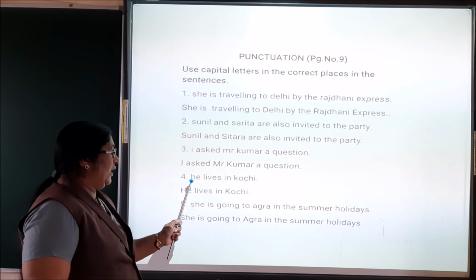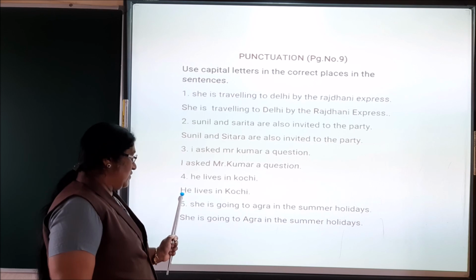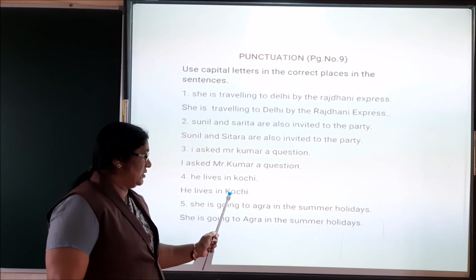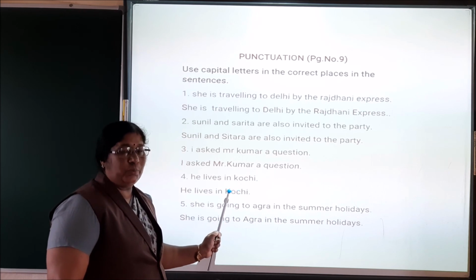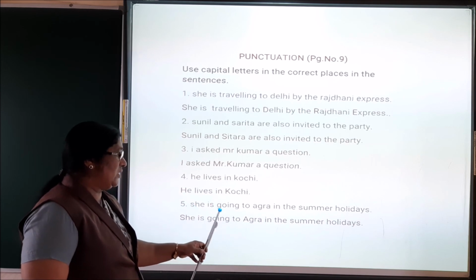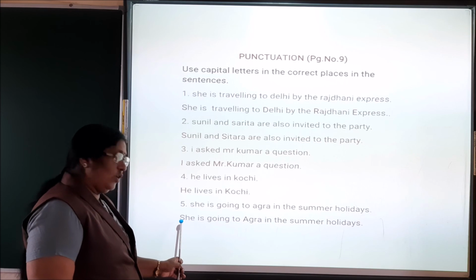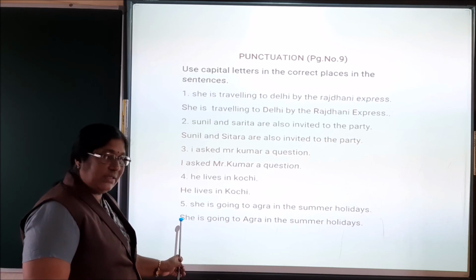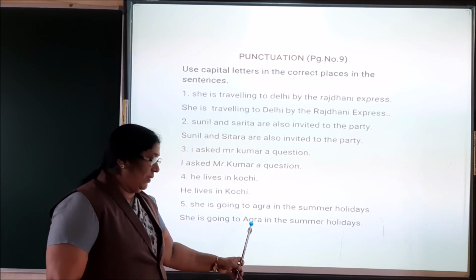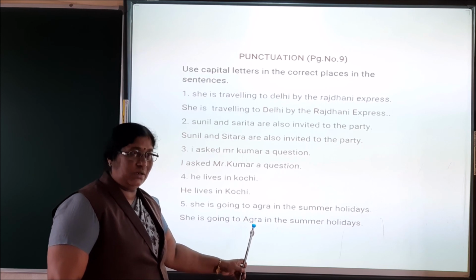And fourth one, he lives in Kochi. He, the start of the sentence, starts with a capital letter and Kochi is a proper noun, so it should be written in capital letter. Now fifth, she is going to Agra in the summer holidays. Here, the start of the sentence should start with a capital letter and Agra is the name of a place, that is a proper noun, so it should also be written in capital letter.